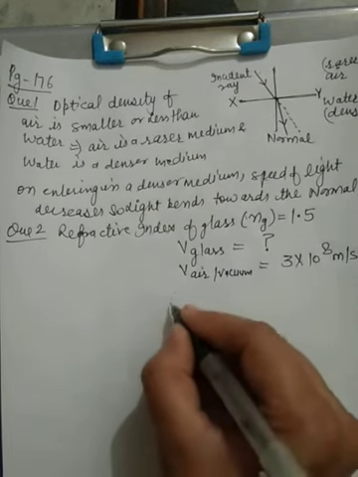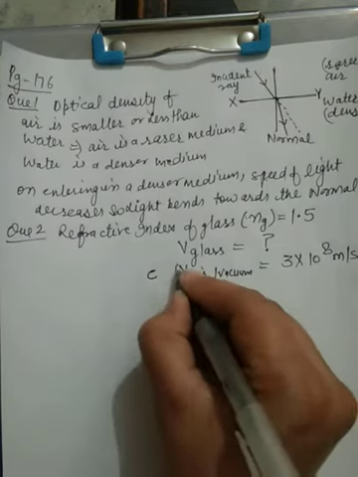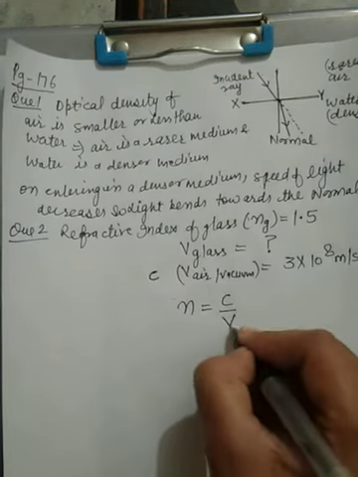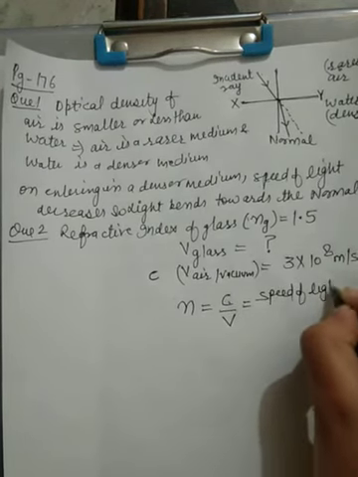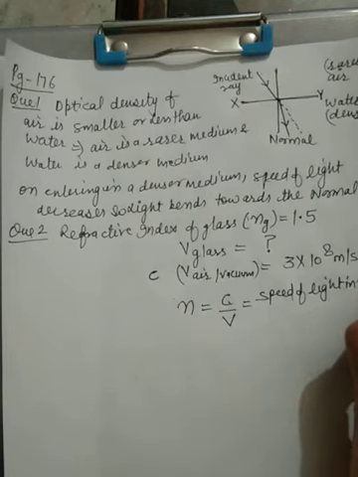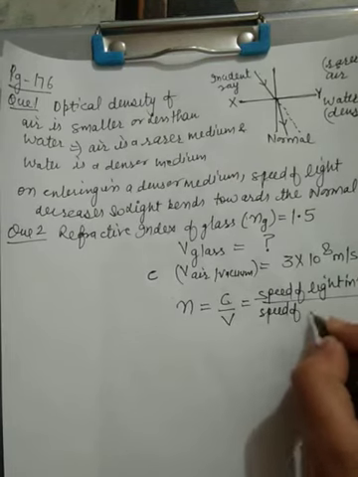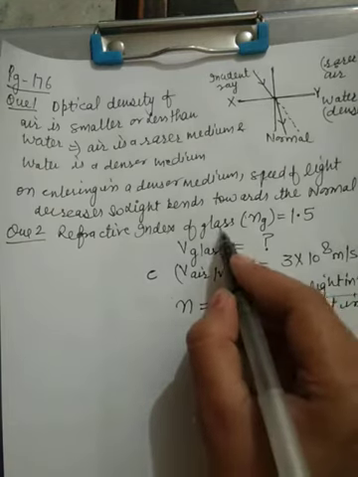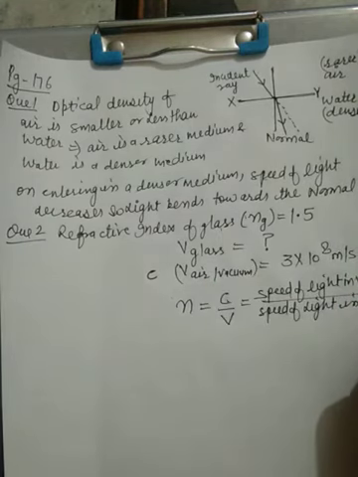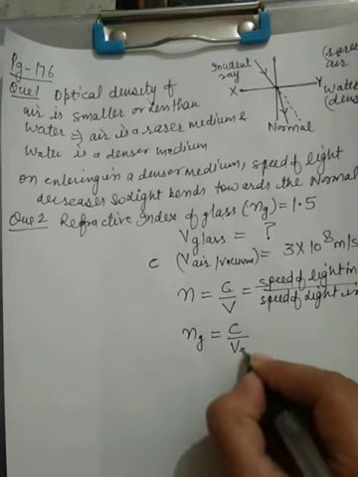As you know, the formula of refractive index N is equal to C upon V, where C is the speed of light in vacuum and V is the speed of light in the medium. Because we are dealing with glass, N of glass is equal to C upon V of glass.